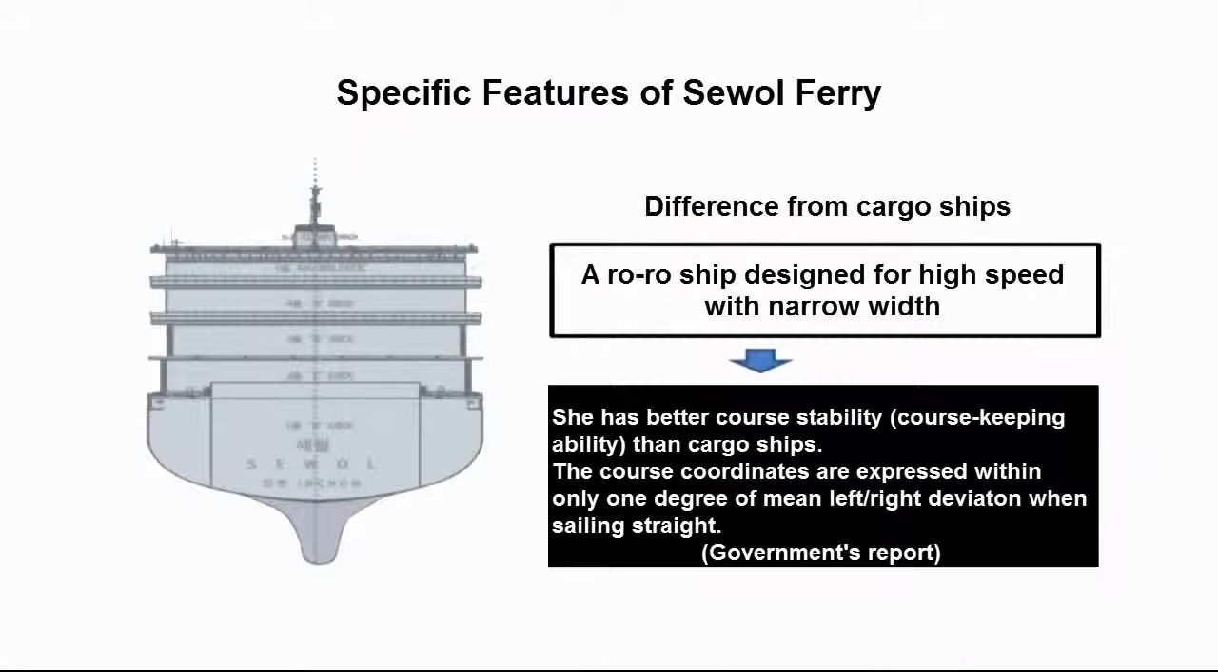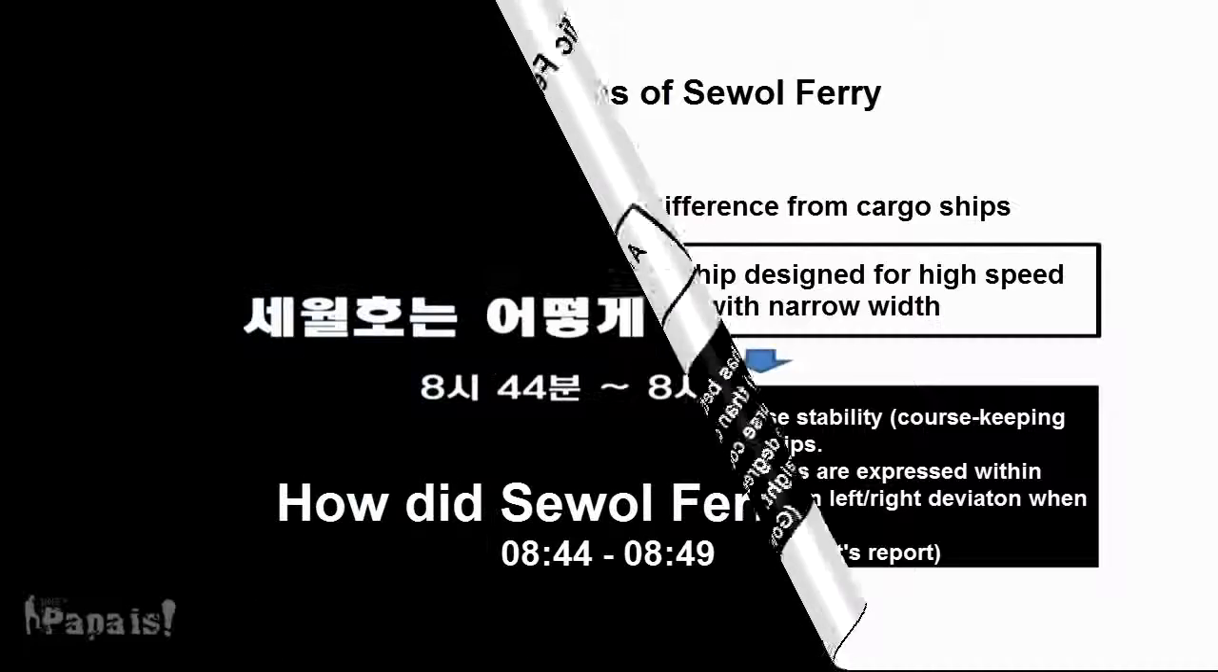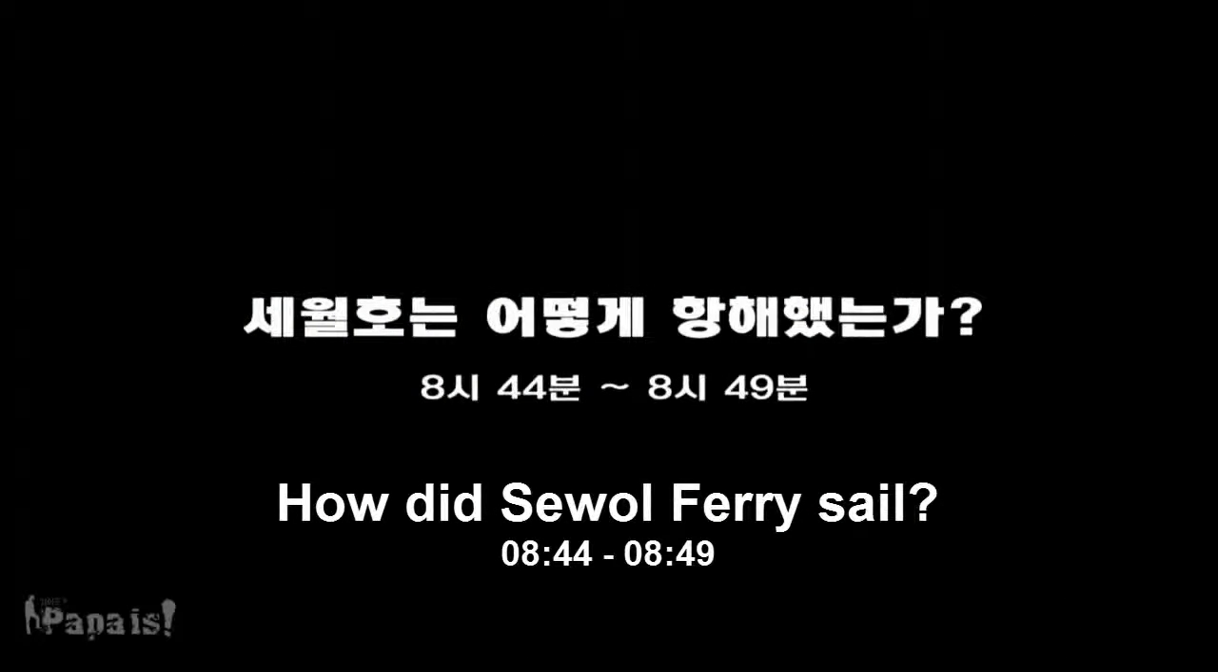Sewol Ferry was designed for high speed and has a narrow width. She has better course stability than cargo ships. The course coordinates are expressed within only 1 degree of mean left-right deviation. How did Sewol Ferry sail?